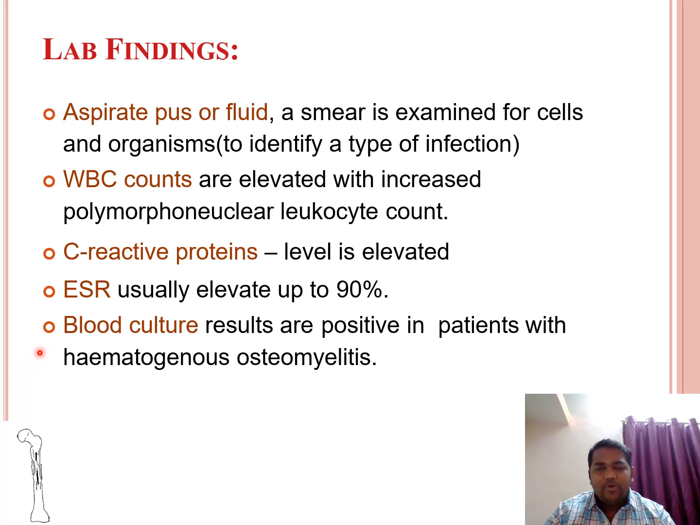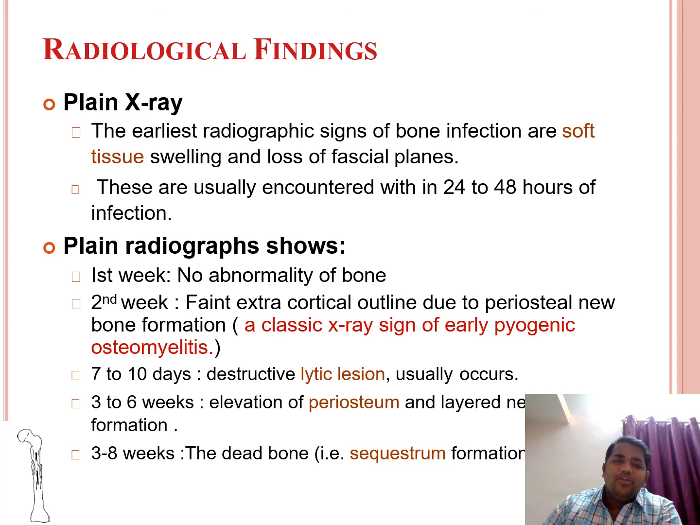Blood culture results are positive in patients with hematogenous osteomyelitis. So all these investigations we can do in case of osteomyelitis, and they will be helpful in diagnosing osteomyelitis in the early stages also. So what are the radiological investigations?